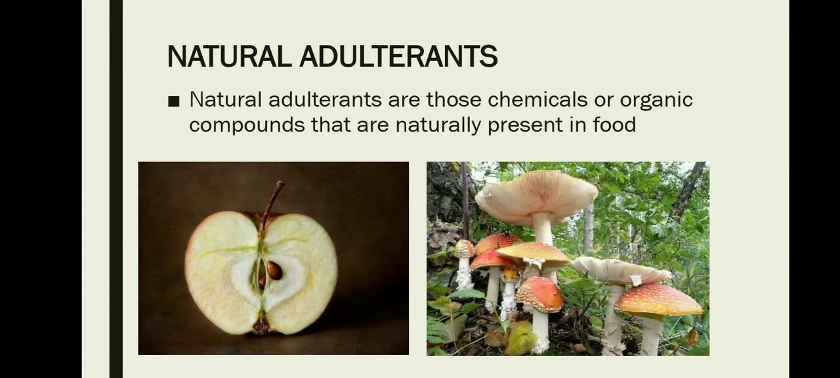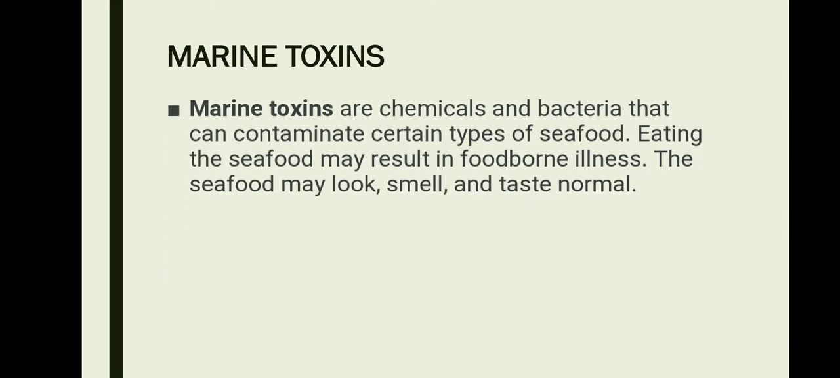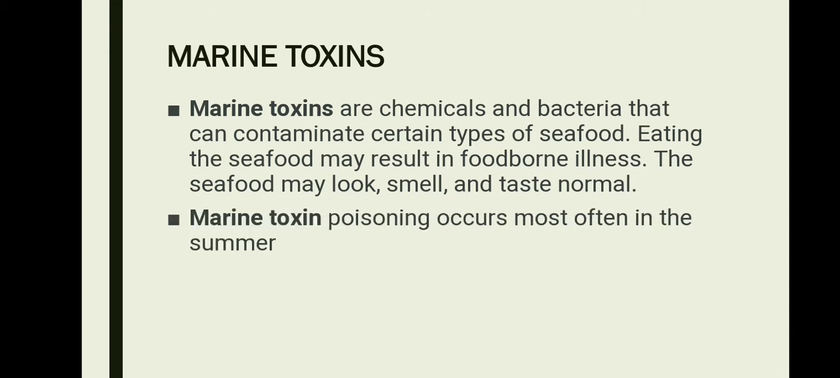Then the next one is the toxic substances which are present in certain poisonous mushrooms. The third natural adulterant is the marine toxins. Marine toxins are chemicals and bacteria that can contaminate certain types of seafood. So eating this type of seafood may result in foodborne illness, but these seafood may look, smell and taste normal. Marine toxin poisoning occurs most often during the summer.